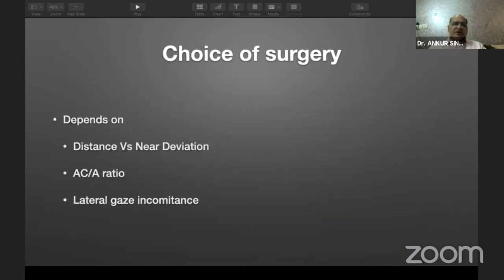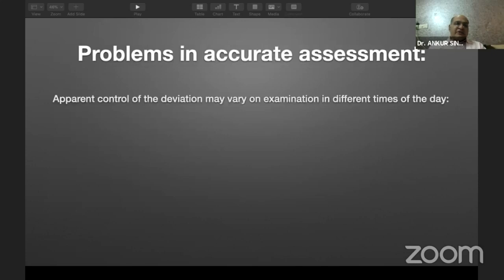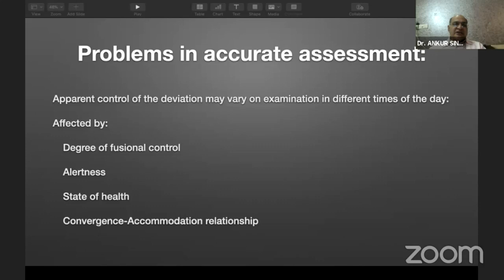Now, choice of surgery depends upon the distance versus near deviation, the AC by A ratio, and the presence of lateral gaze concomitants. Now, there could be problems in accurate measurement of strabismus because it is affected by the fusional control, the alertness, the state of health, and convergence accommodation relationship. That is why we need a good refraction and a post-patch PBCT to control both the convergence accommodation and the fusional control of the patient.